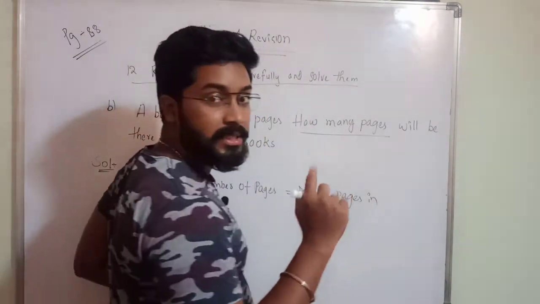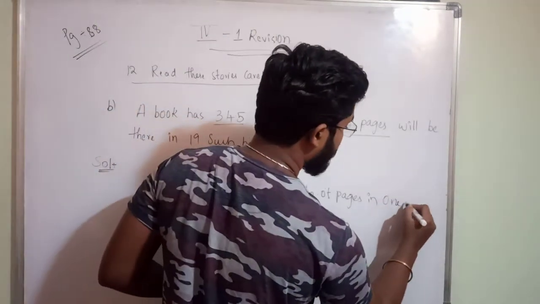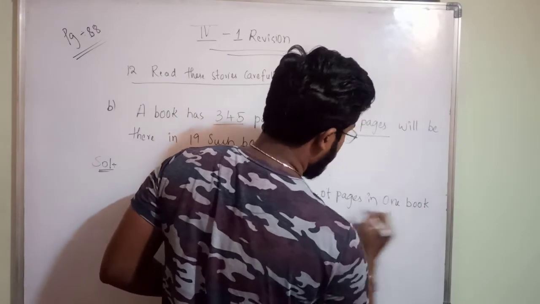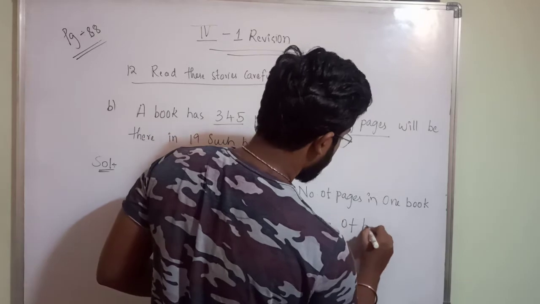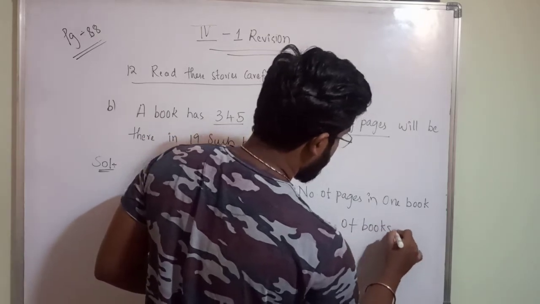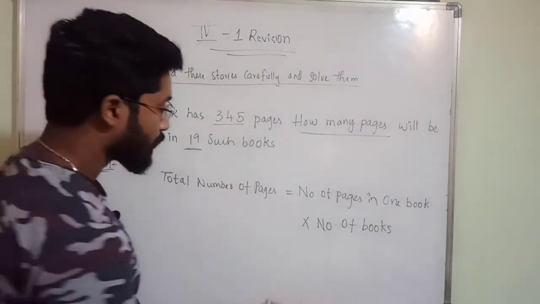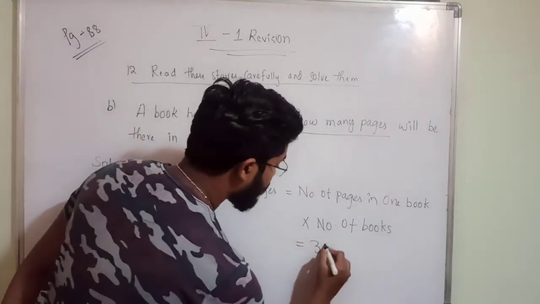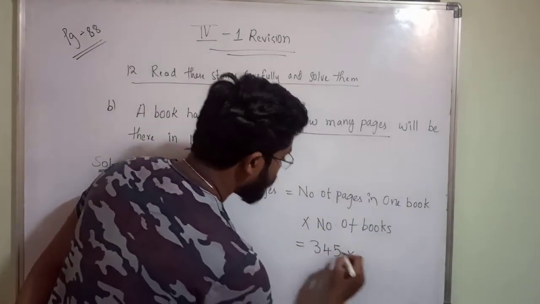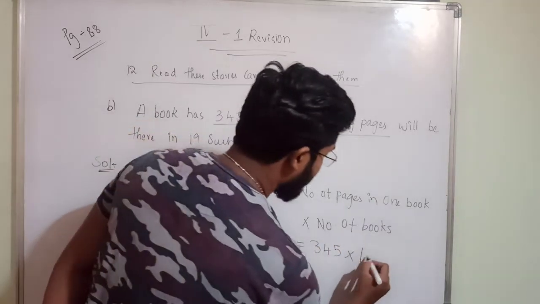In a book means in one book, into number of books. So means here number of pages in one book is 345 into number of books means you are having 19 books.